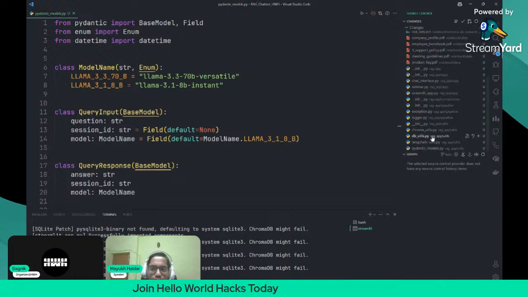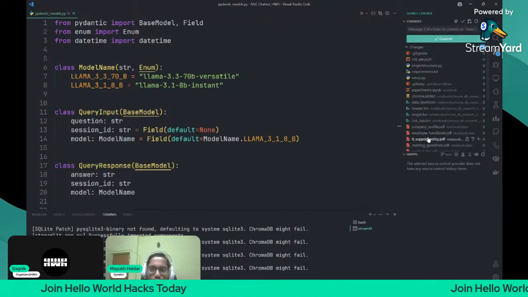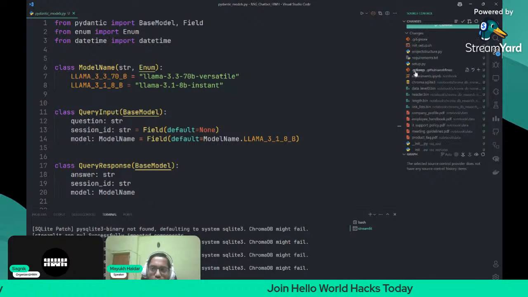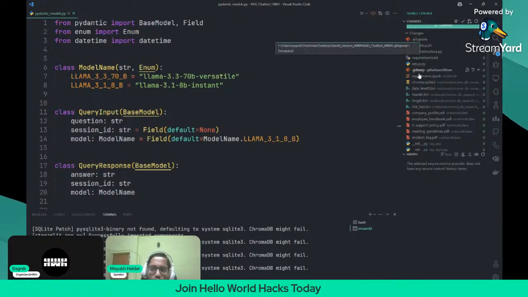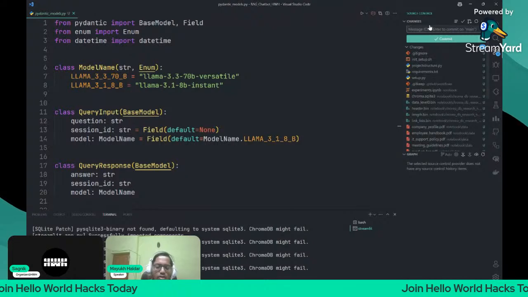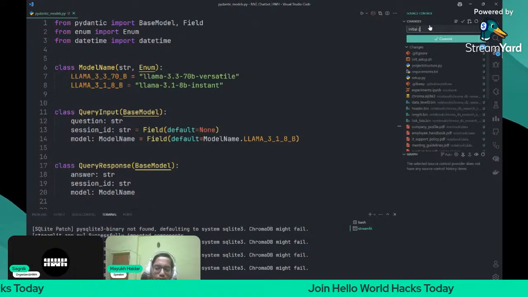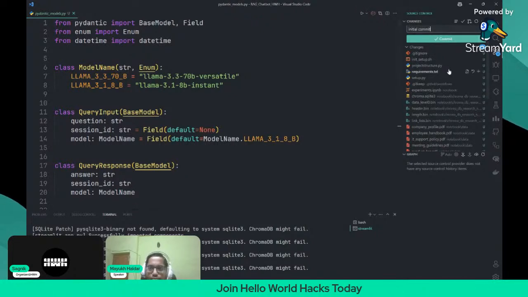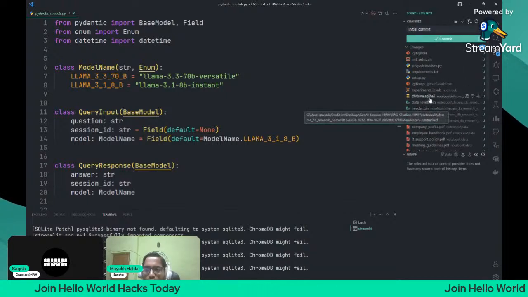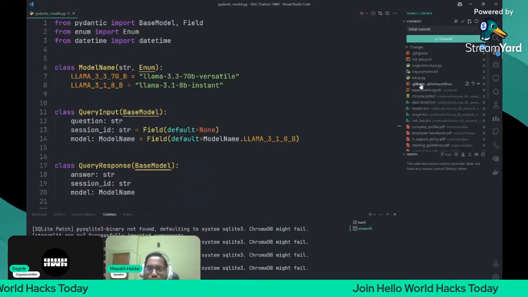Okay, let me see which of the files are going to the repository. I think these files are good to go. These are also good to go. Nice. All right. These files are good to go. Initial commit. No issues are there. The .env should not be there. Yeah, the .env is not there, I think.